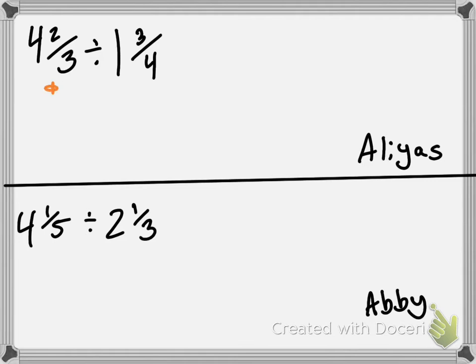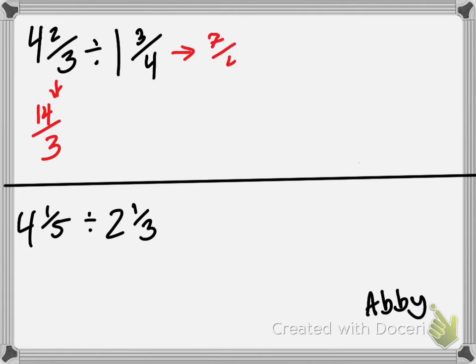Elias and Abby. Elias, what is 4 2/3 as an improper fraction? Okay then, Elias has changed to Anna Jolene. Anna Jolene, what is 4 2/3 as an improper fraction? It is 14 over 3. Perfect. What about 1 3/4 as an improper fraction? It is 7 over 4. Perfect. So walk me through the problem.